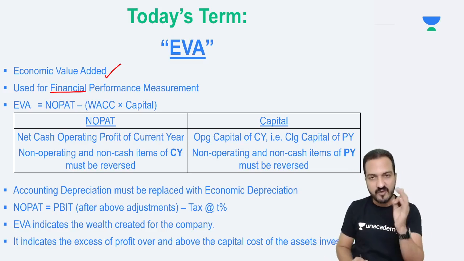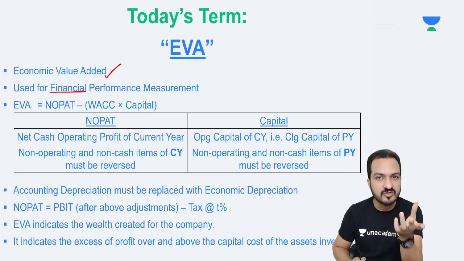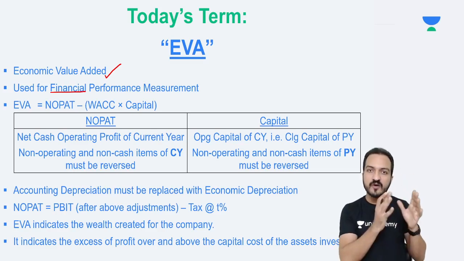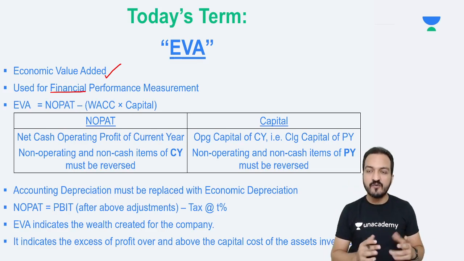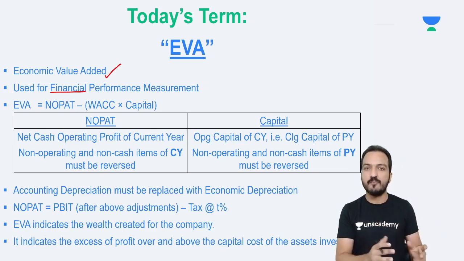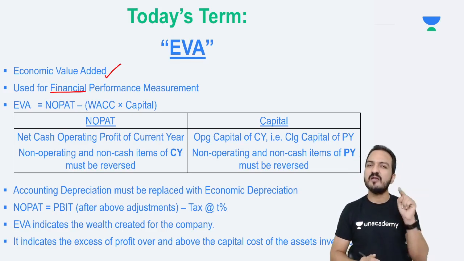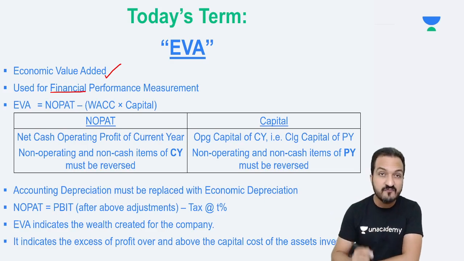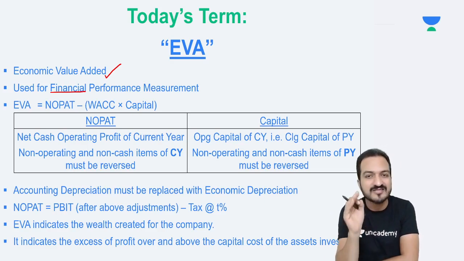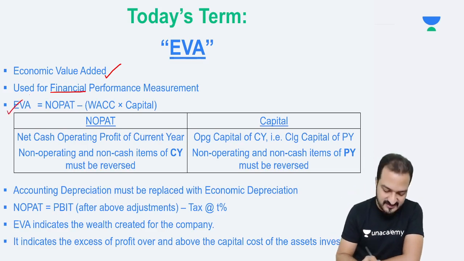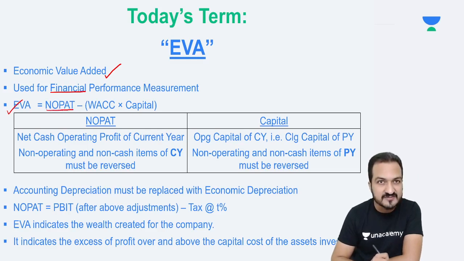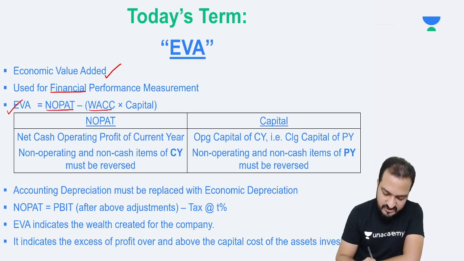EVA is a method of evaluating performance using financial factors, like evaluating performance of a company or evaluating performance of divisions within the company. Division performance or company performance is evaluated using profits, like the division which earns more profit is performing well, but profits can be measured in terms of EVA. So EVA is a method to evaluate performance of a division. EVA by formula goes like this: it is net operating profit after tax minus weighted average cost of capital into capital.